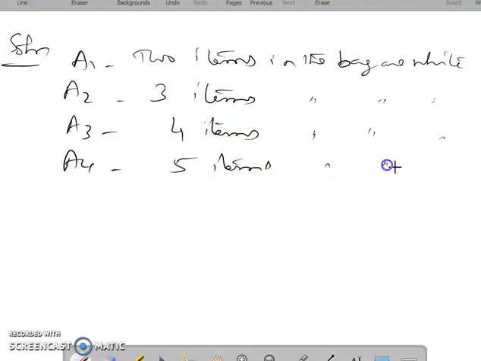5 items in the bag are white here. Totally 5 items only. Therefore, we can move up to the events A1, A2, A3, A4 here. And what is the common event E here?